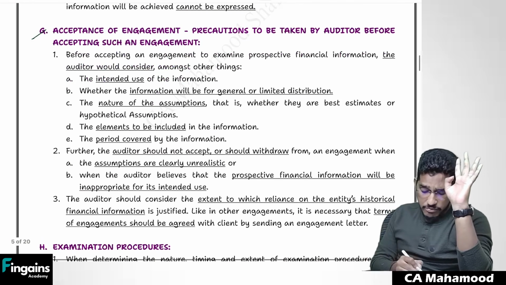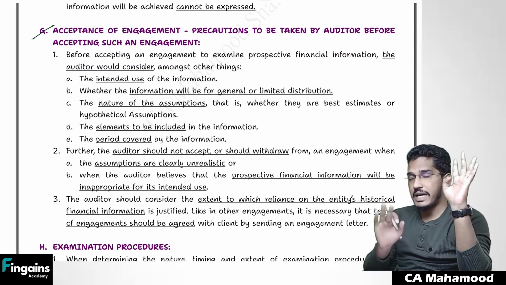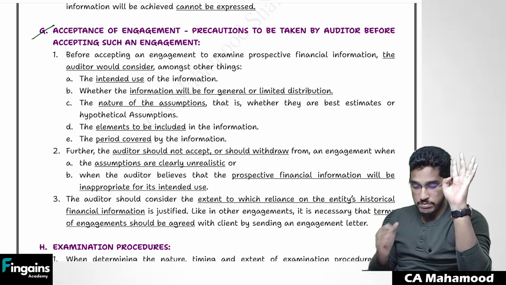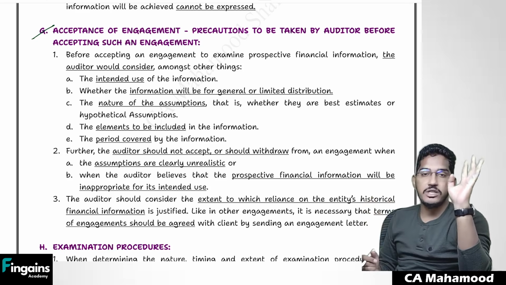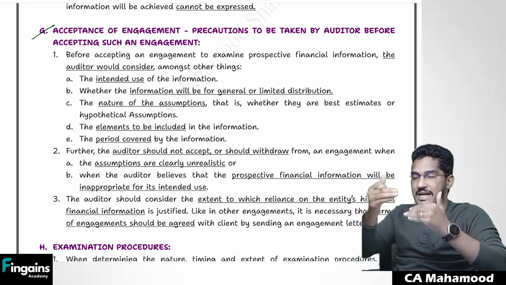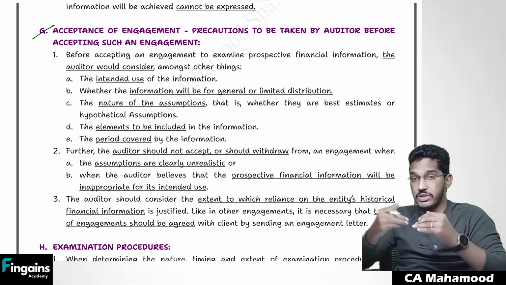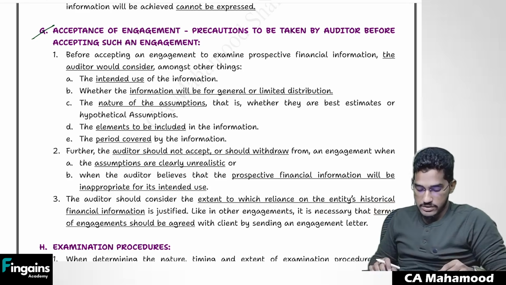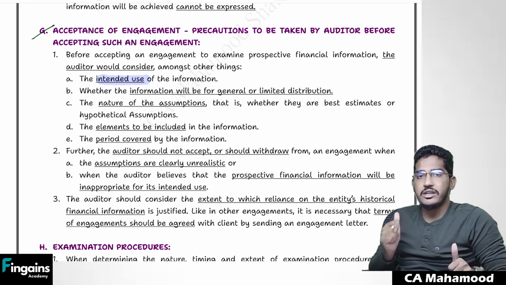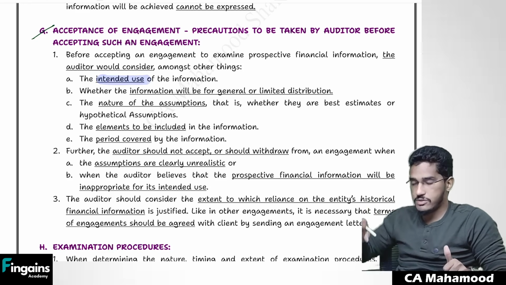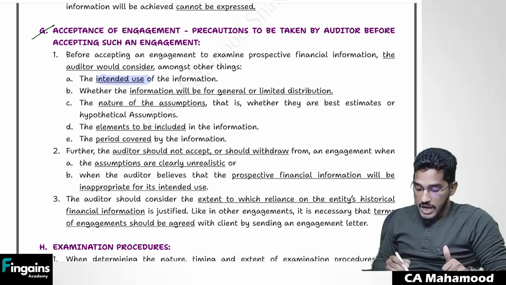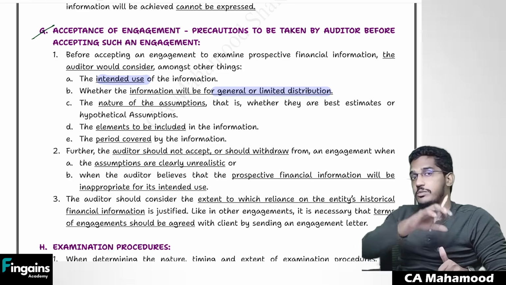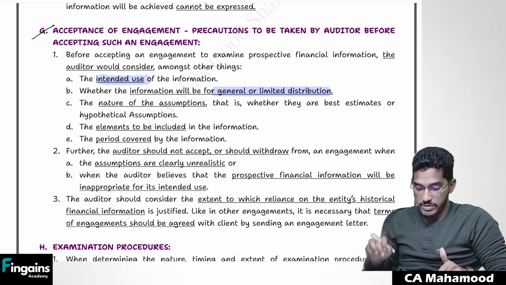Next, when a client has come to you and asked you to do the engagement regarding verification of prospective financial information, before accepting that engagement, before you say yes to that engagement, what things will you consider? Whether I should accept this engagement regarding prospective financial information or I should stay away from it, how will you decide, what factors will you consider? So you will consider factors like what is the intended use, what is the purpose for which this prospective financial information is prepared. Whether the information will be for general or limited distribution. Will this prospective financial information be distributed to everybody or circulated only to a limited audience?